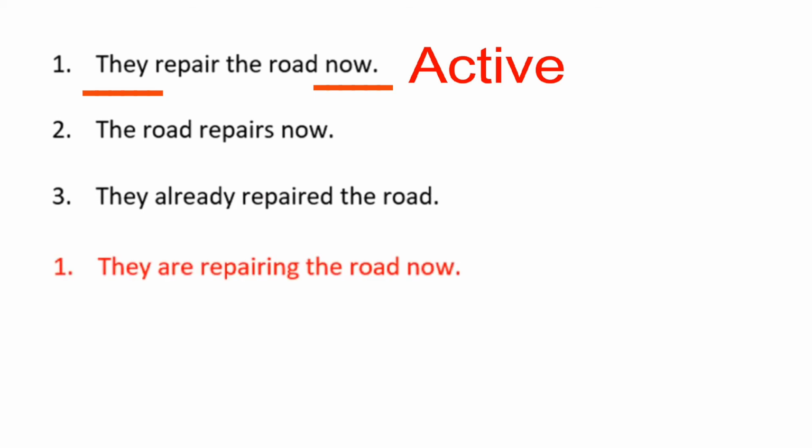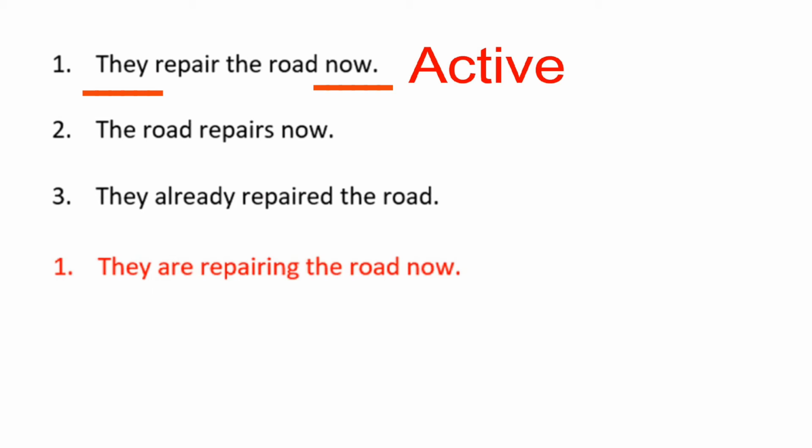The first sentence is an active one. Here, the doer of the action is active and does something. The time reference now indicates that the action is in progress at present. So the correct verb form will be expressed in present progressive form. So the answer is they are repairing the road now.